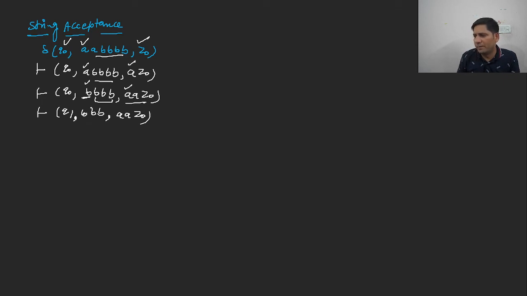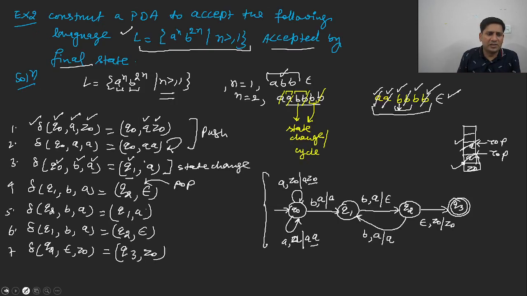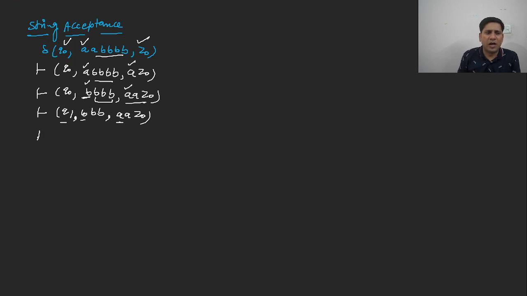Clear to everybody? Now in the same way, you are having B on a Q1 state and A is the topmost symbol. So let us see the transition function. This will pop the symbol. Q1 is the current state, B is the input, A is the topmost symbol. So it will pop it.